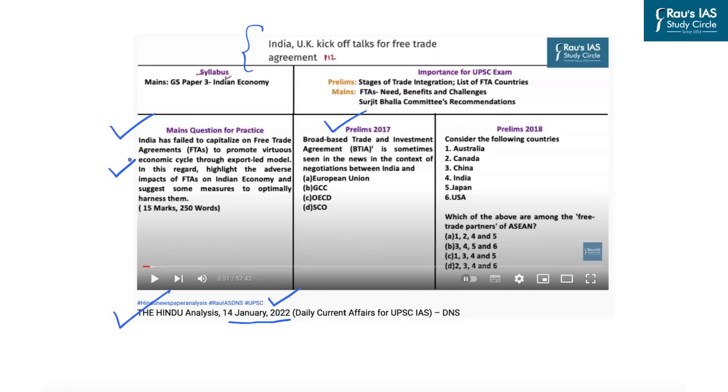So a free trade agreement has an economic aspect as well as importance in the broader framework of India's international relations. That is why our focus in this discussion will mainly be on India's focus on West Asia and India's relationship with United Arab Emirates. For understanding the economic aspect, you can always go through this DNS of 14 January 2022.